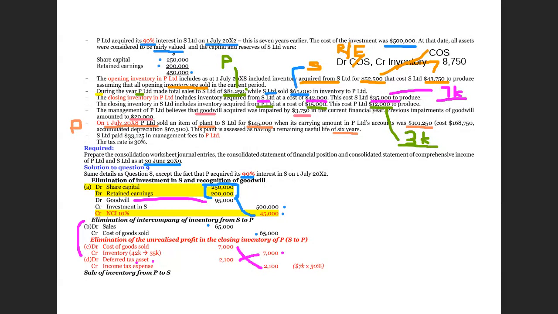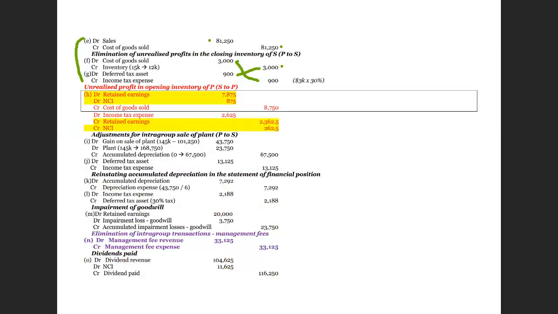But one further adjustment is that we have been told this is a transaction from the subsidiary to the parent. Therefore, not only retained earnings, but we also have to share it to NCI. And therefore, the actual entry is, we debit retained earnings, we debit NCI, and we credit cost of goods sold.